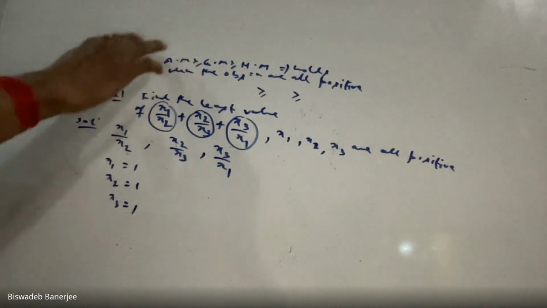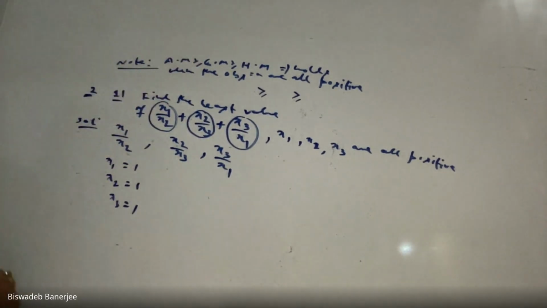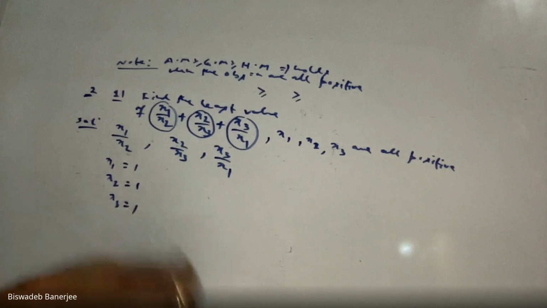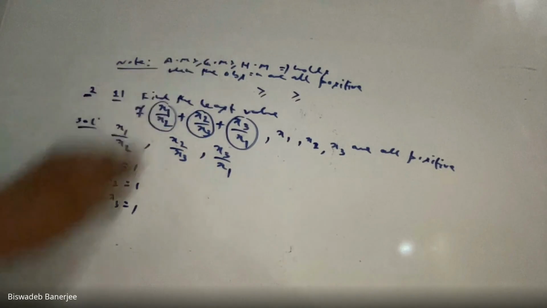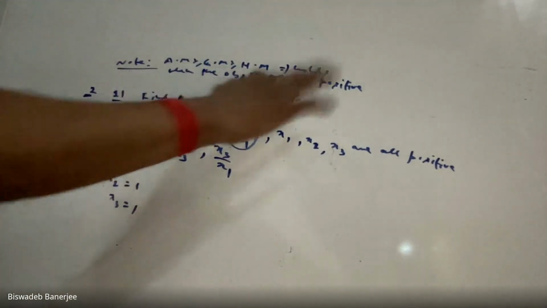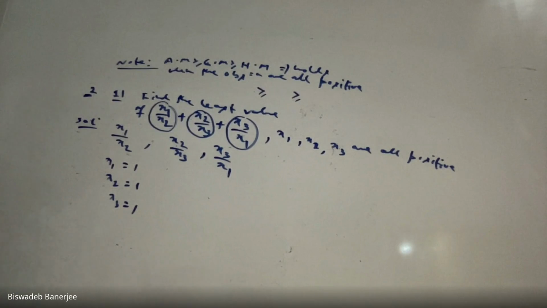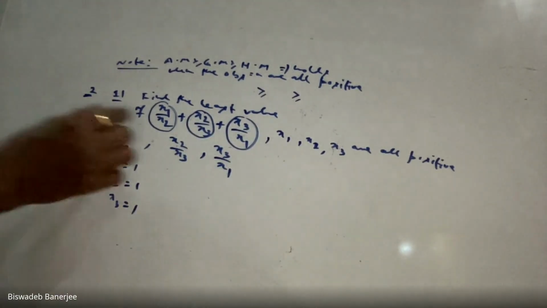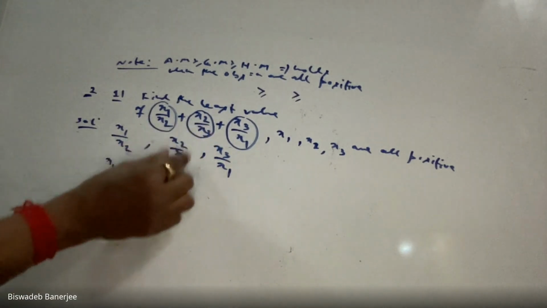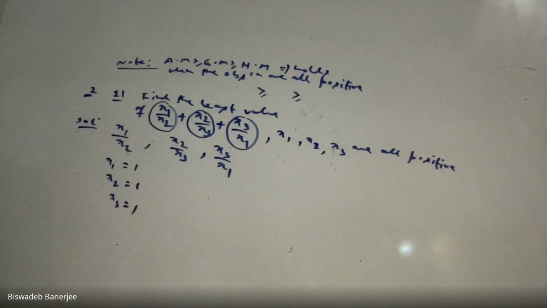So there are three notes from this inequality. My note number 1: AM, GM and HM can be equal. They can be equal when all the observations are equal. And if they are unequal, strict inequality will hold. And this is my third note: this inequality can be applicable when the observations are all positive. Clear? Now, we are given all positive, so we can use the AM-GM inequality. This is my first observation, this is my second observation, this is my third observation.